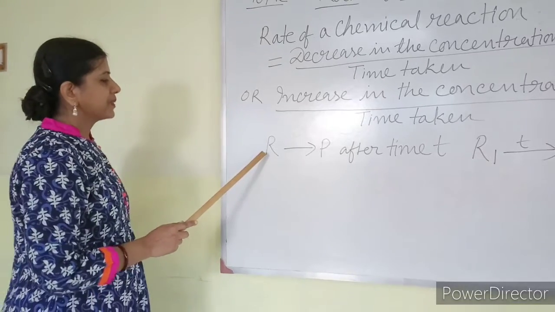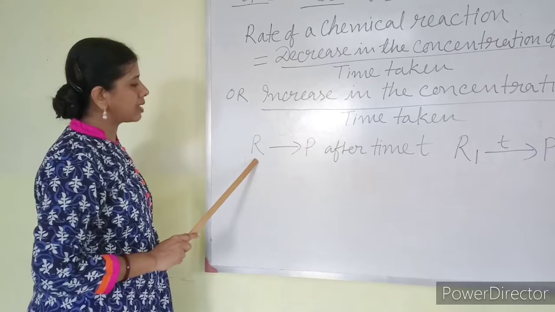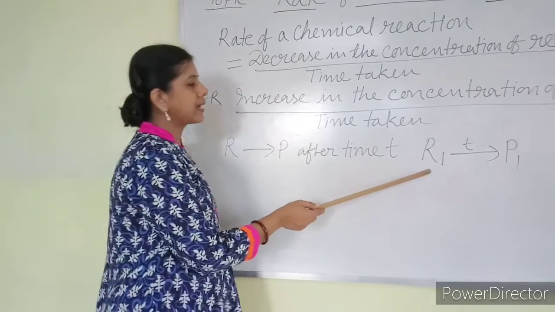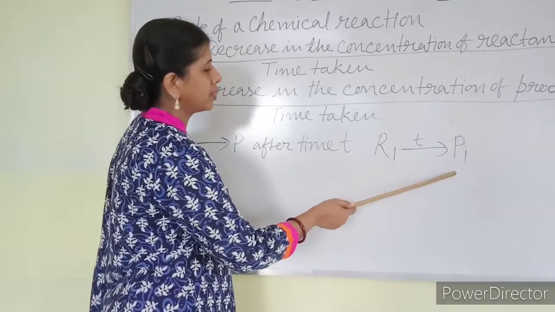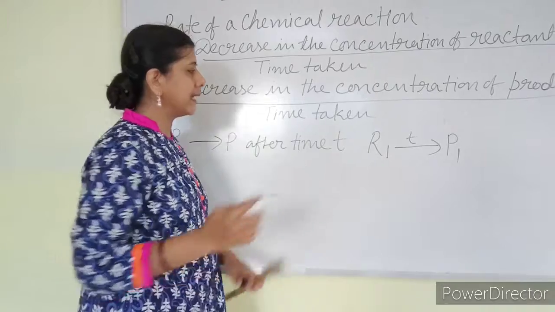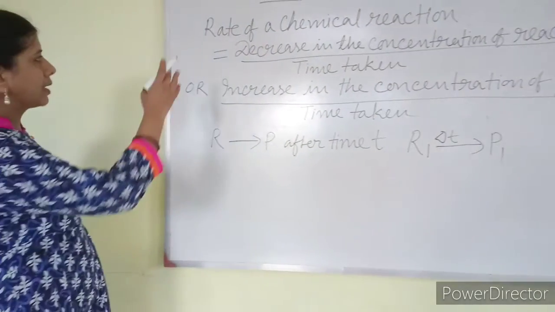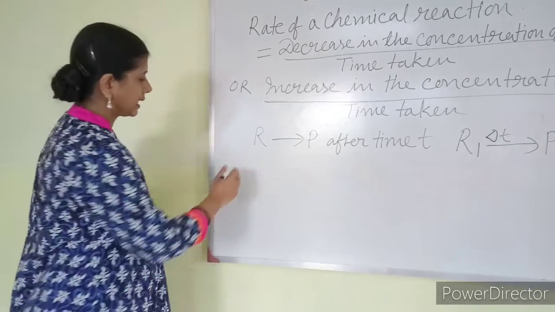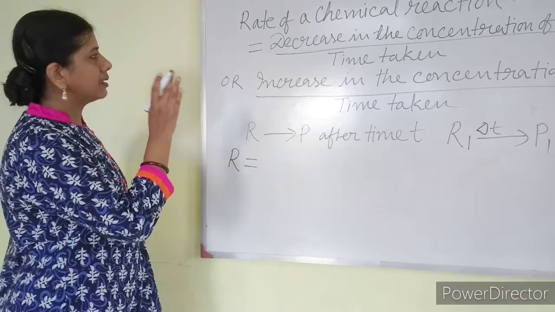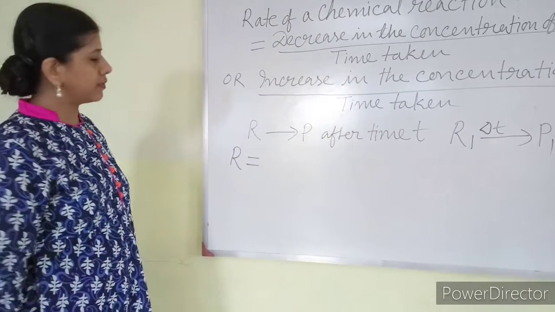Now suppose initially when t equals 0, the reactant was R and the product was P. After time t, the reactant changes to R1 and the product changes to P1 in time t, or I can say in time delta t, that is, a small change in time. Now according to the rate of chemical reaction, rate equals the change in the concentration of reactant, that is, the decrease in the concentration of reactant.